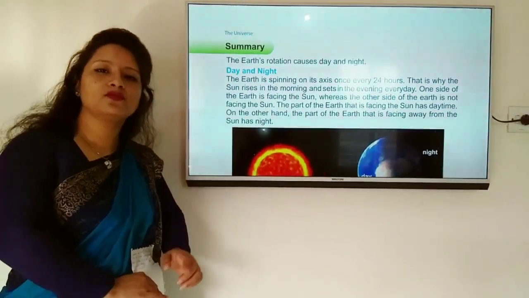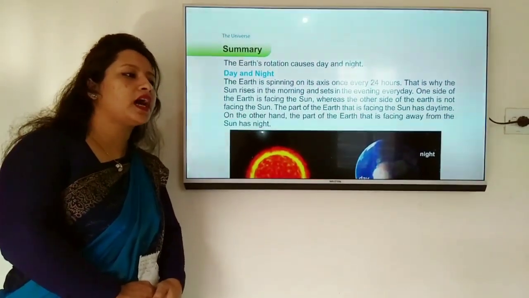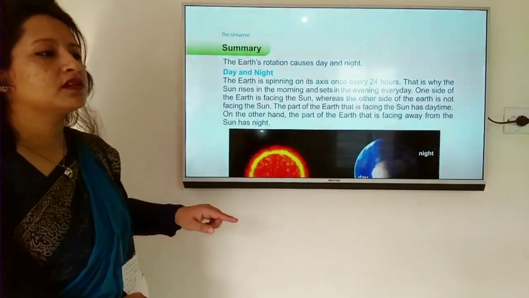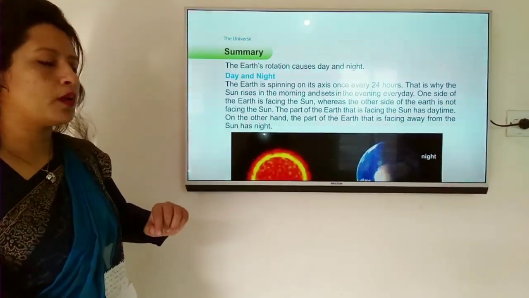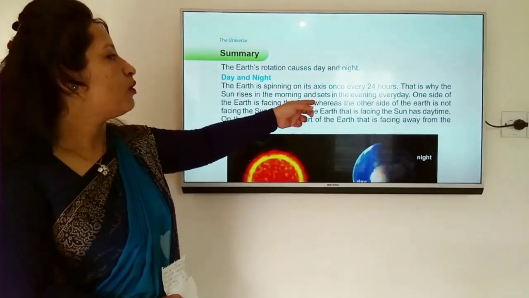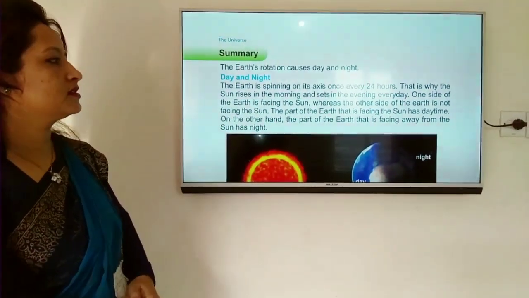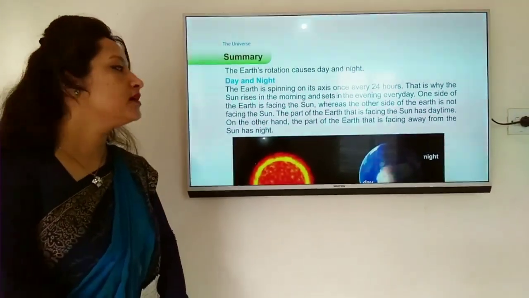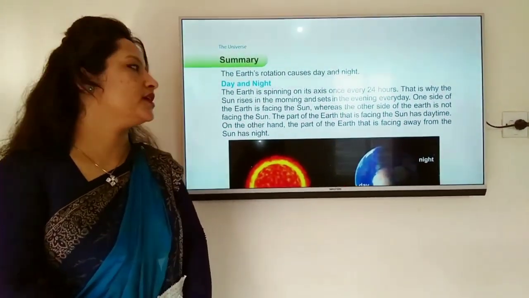When Earth revolves around the sun, it also rotates, or spins, like a top. The Earth spins on its axis every 24 hours. This is why the sun rises in the morning and sets in the evening every day.